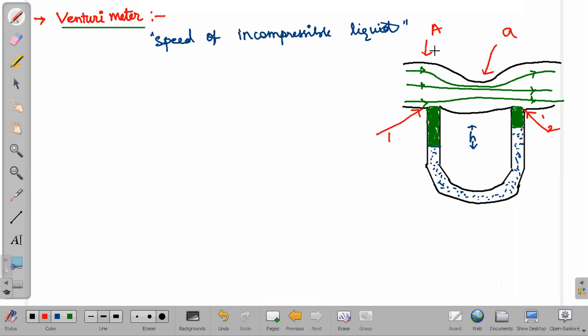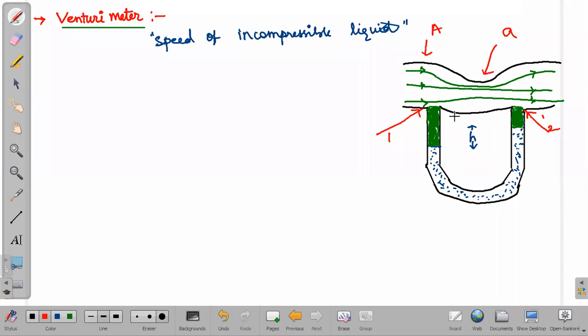Okay, two different types of liquids we have taken here to find out the pressure exactly. What is our intention here? We want to find the speed of this incompressible liquid. That is what we want to find. We will be using the equation of continuity again here, and we'll be using Bernoulli's theorem here. With the help of both of them, we will be finding it.